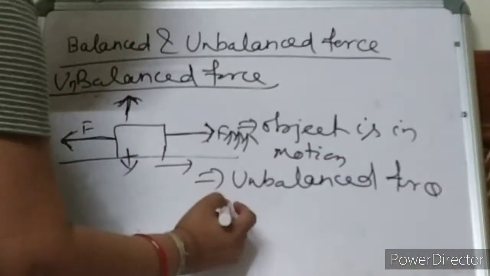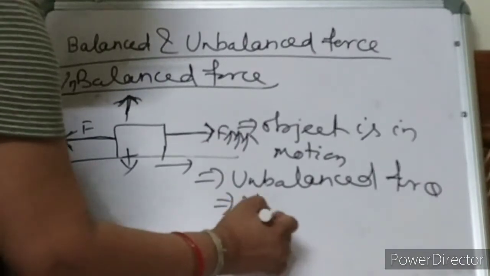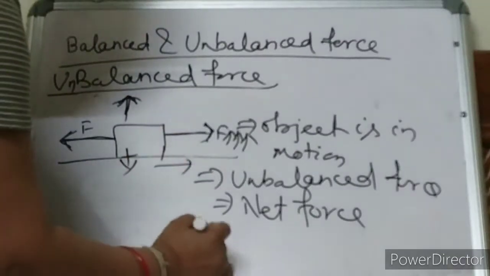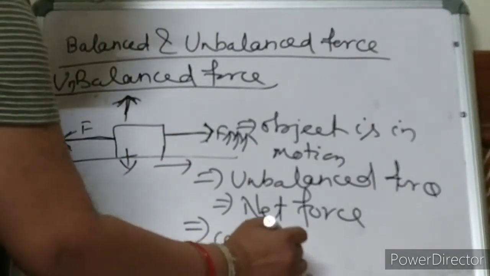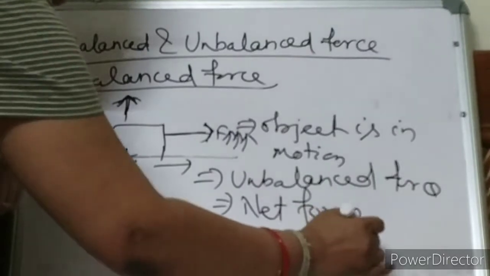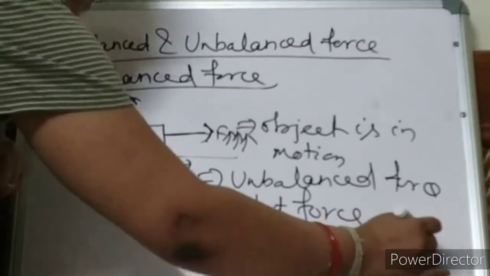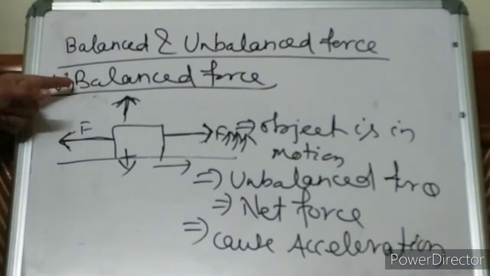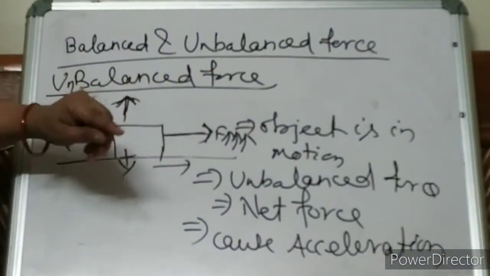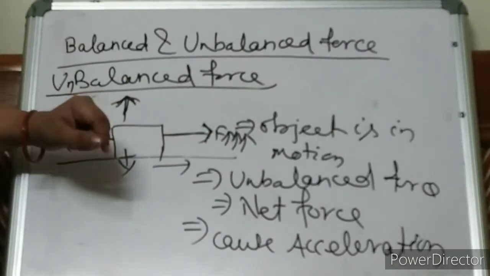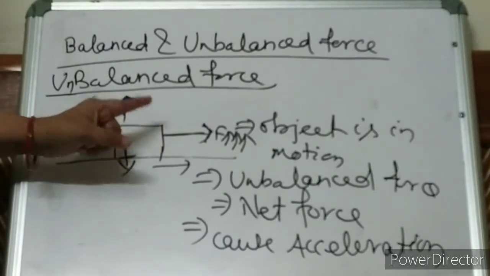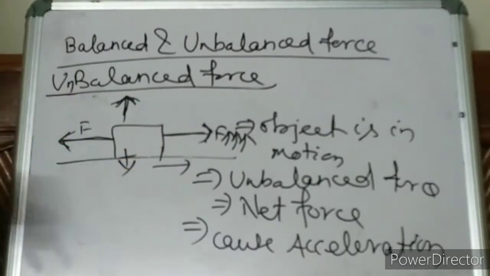Since there is some net force, a resultant force is there. Net force means it will cause acceleration. So in the case of unbalanced force, where the force is more, in that direction your object will move. That means there is some resultant force, net force. Because of the net force, there will be some acceleration.